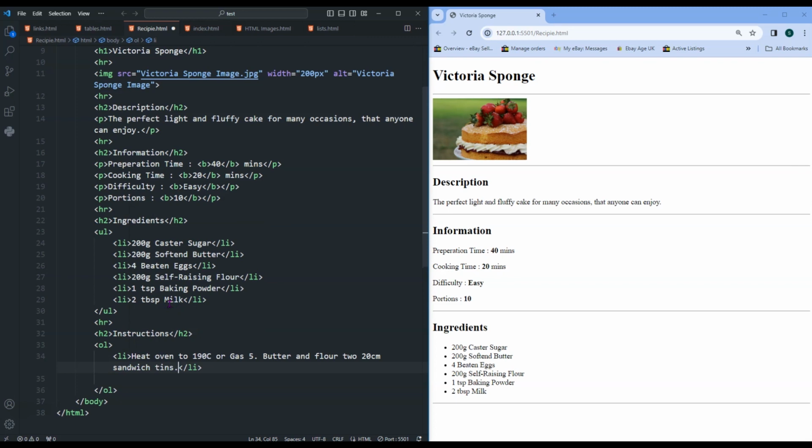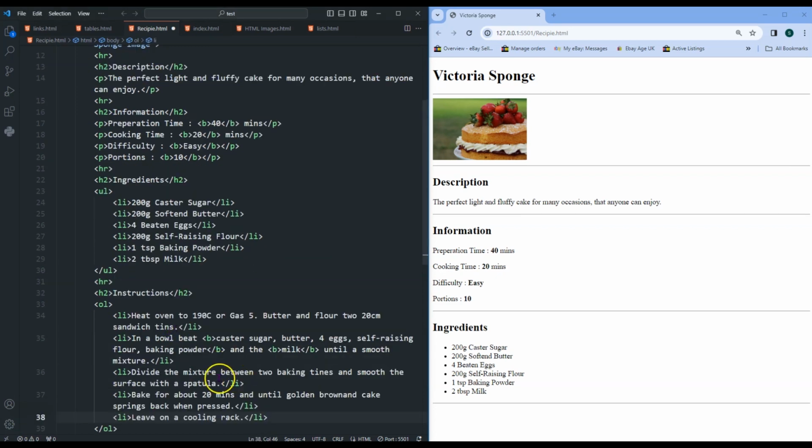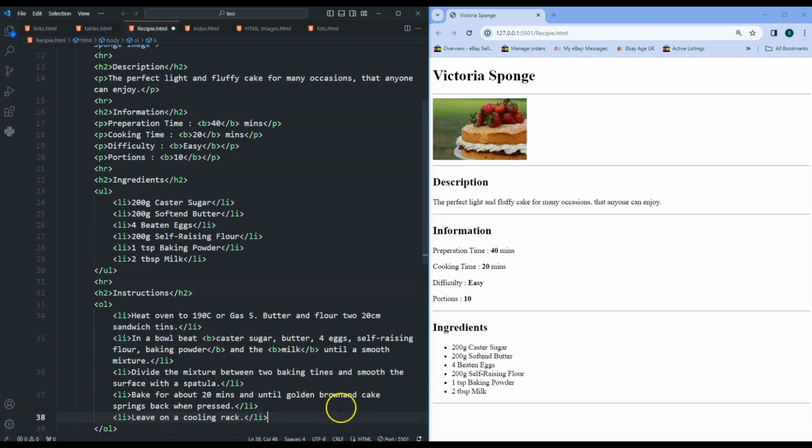So we need to put the oven on and get our sandwich tins ready, and then I'm just going to copy this bit in to save a bit of typing. So you can see I've added quite a few list items to this ordered list, and it's basically the instructions for this cake, and some of the items that are important I'll put into bold.